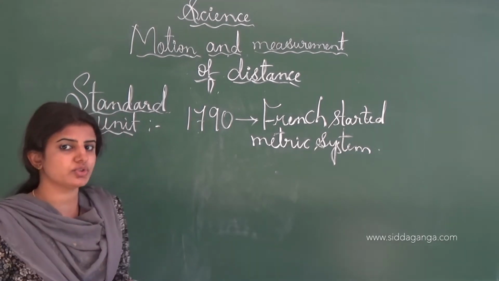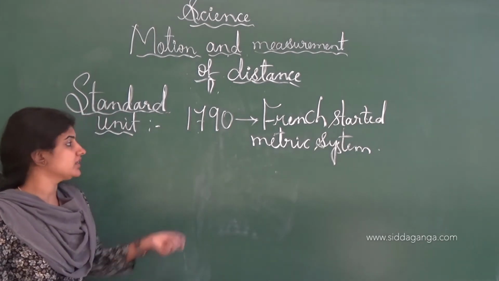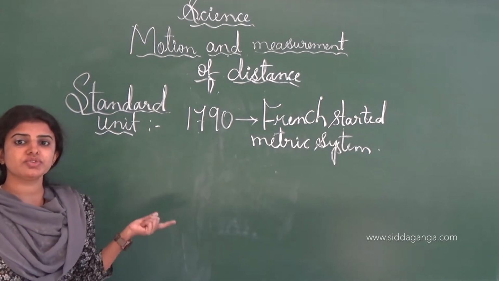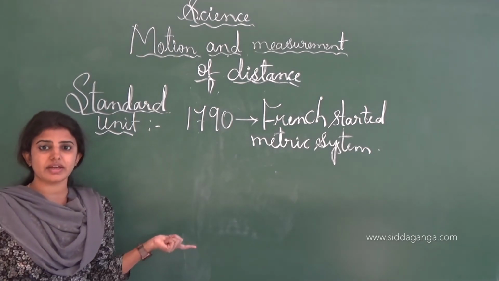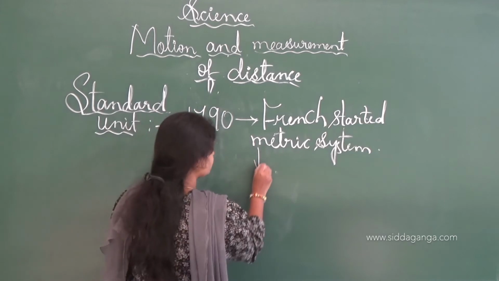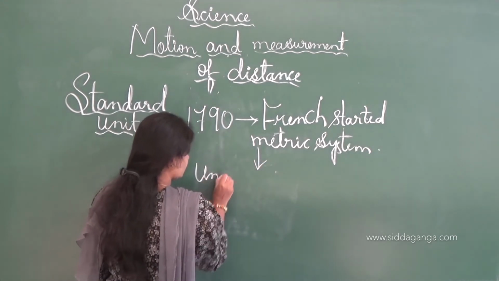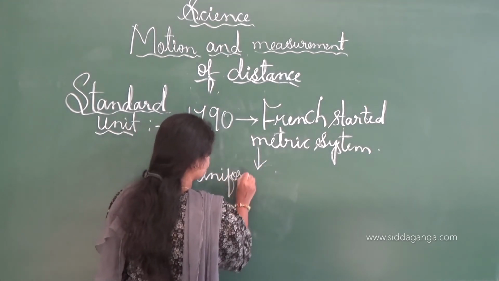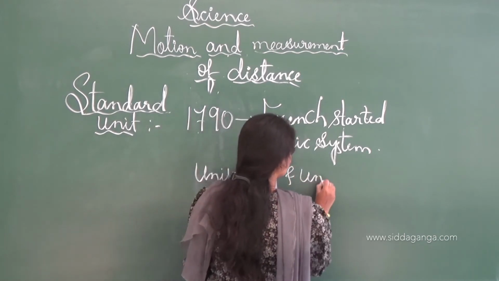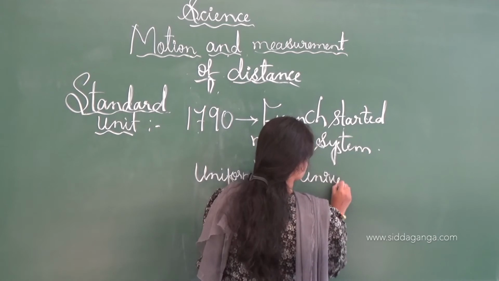The metric system gives universal acceptance and standard measurement, uniformity and universal acceptance.